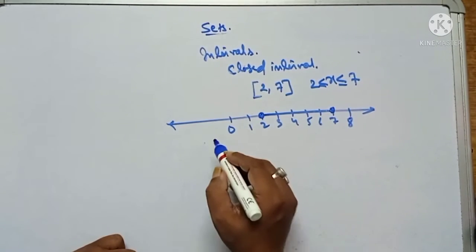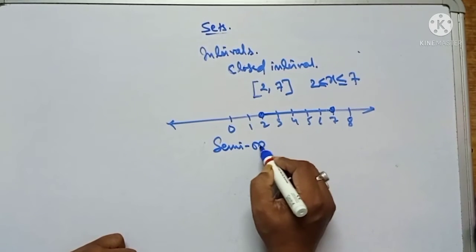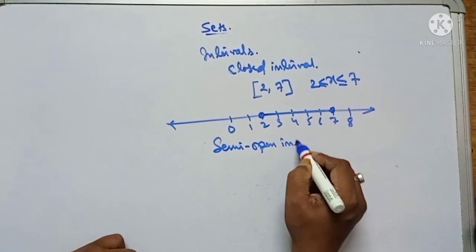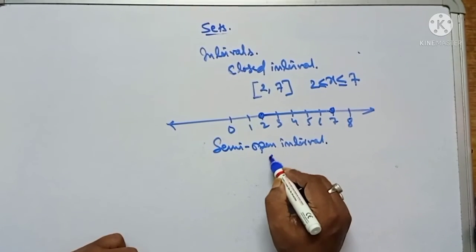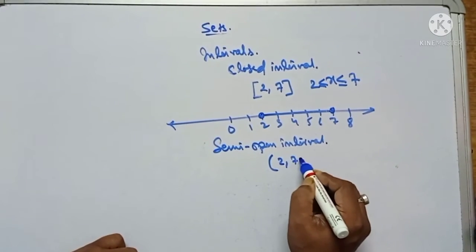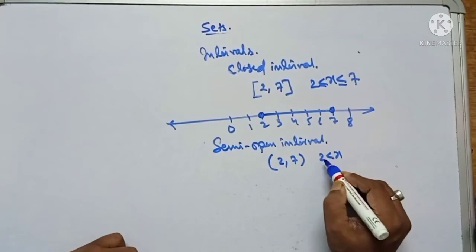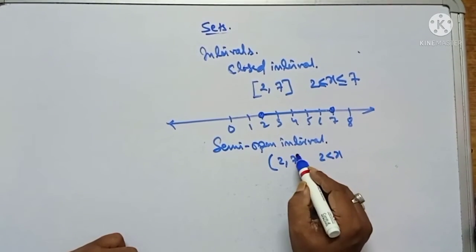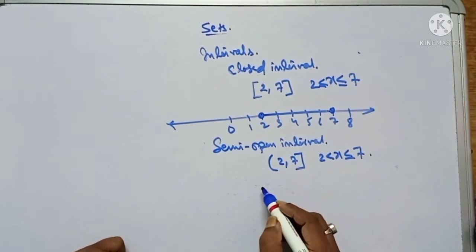And now semi-open intervals. If we take left open (2, 7], that means x greater than 2, so 2 is not included, but less than or equal to 7, so 7 is included.